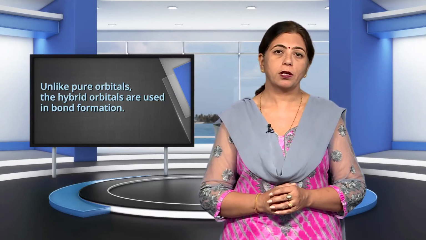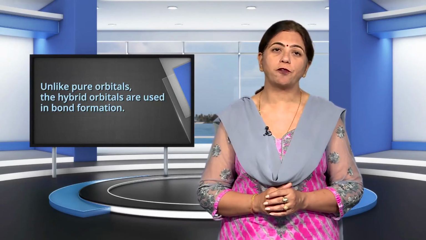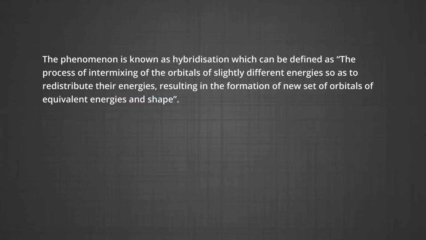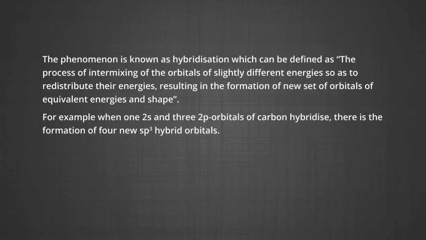Unlike pure orbitals, the hybrid orbitals are used in bond formation. The phenomenon is known as hybridization, which can be defined as the process of intermixing of the orbitals of slightly different energies so as to redistribute the energies, resulting in the formation of a new set of orbitals of equivalent energy and shape. For example, when one 2s and three 2p orbitals of carbon hybridize, there is the formation of four new sp3 hybrid orbitals.